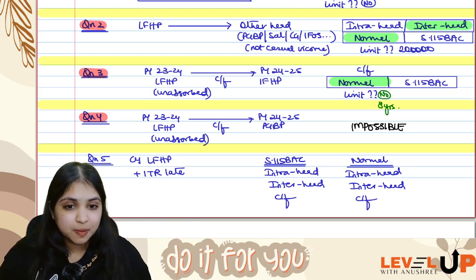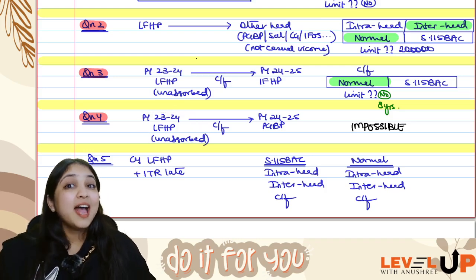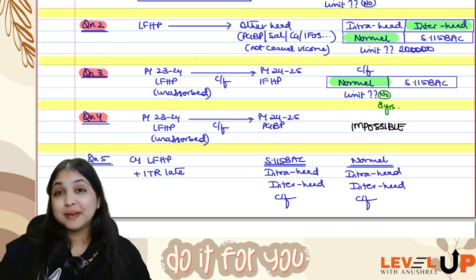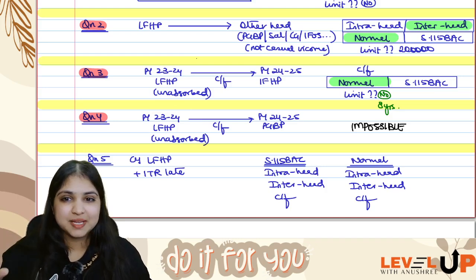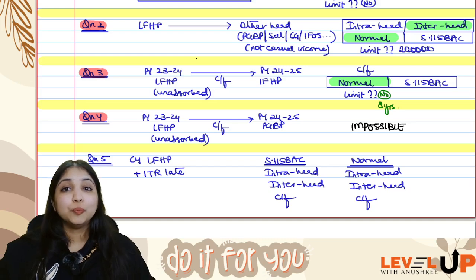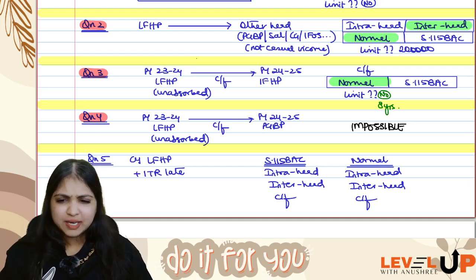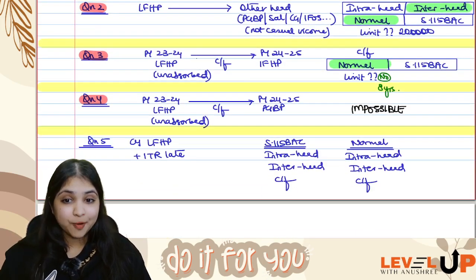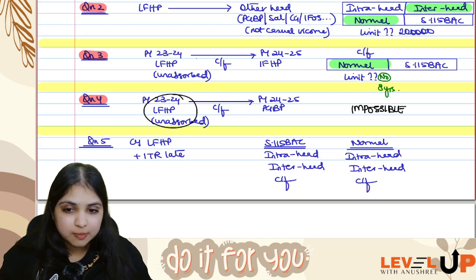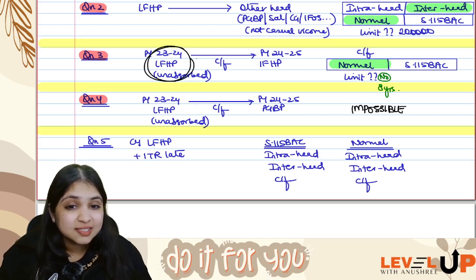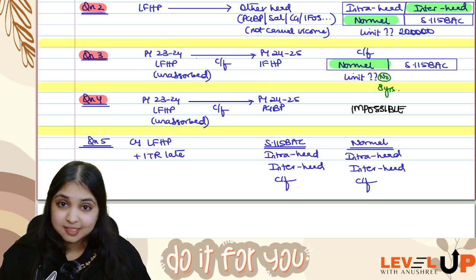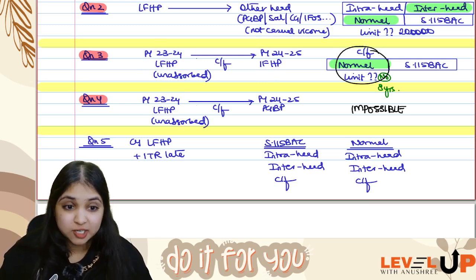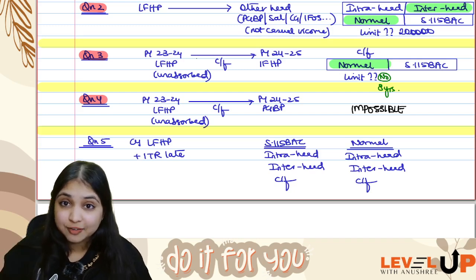So loss from house property, you can adjust against only income from house property, and that too only under normal regime. If it is 115 BAC, you are not allowed to do brought forward adjustment. That point will anyway be coming once again in question 6 as well. So question number 4, the point is, if you have unabsorbed loss from house property, you can carry it forward to the next year only under normal regime. Under 115 BAC, you cannot even carry forward.